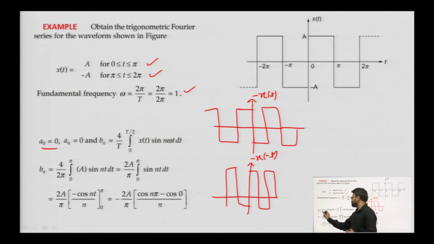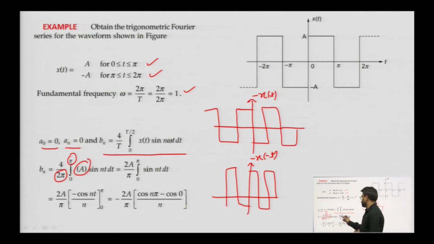So, a naught will be 0 for an odd symmetric function, a n will be 0, and b n will be equal to 4 by T times the integral from 0 to T by 2 of x of t sin n omega t dt. The time period is 2 pi, T by 2 is pi, because we are integrating from 0 to pi. For 0 to pi it has a value of a. So, we put it in, 2a by pi sin n t dt, then we will integrate it.